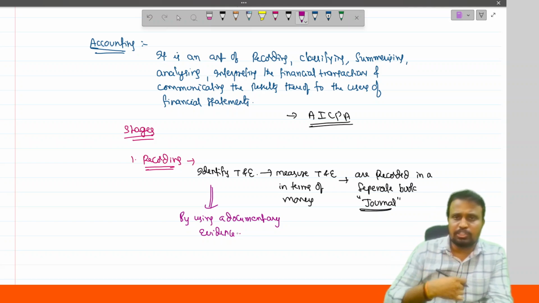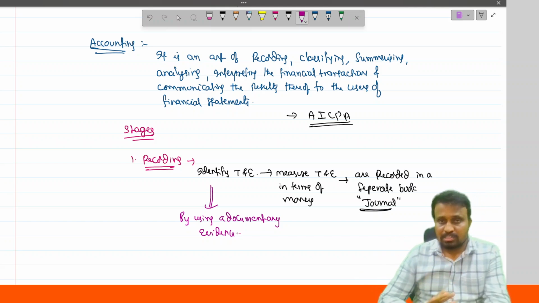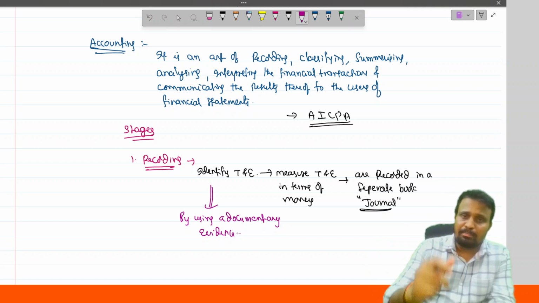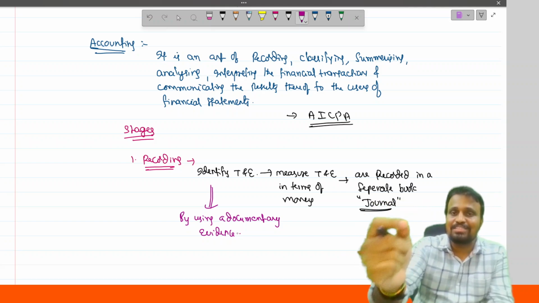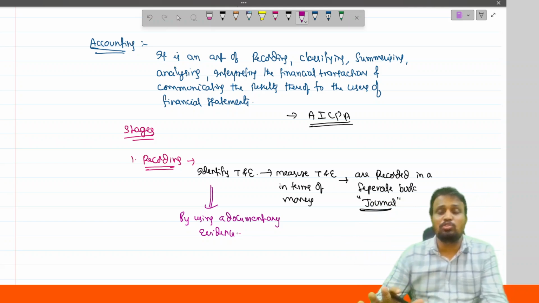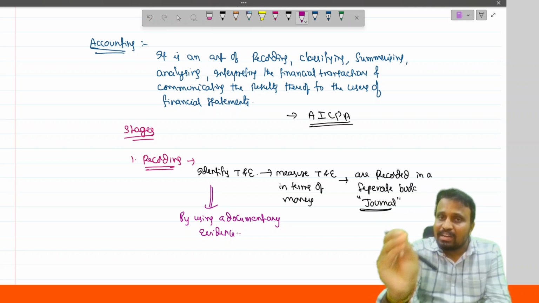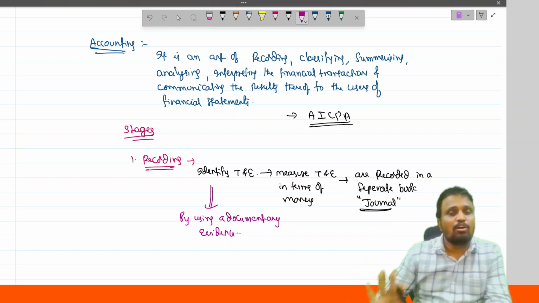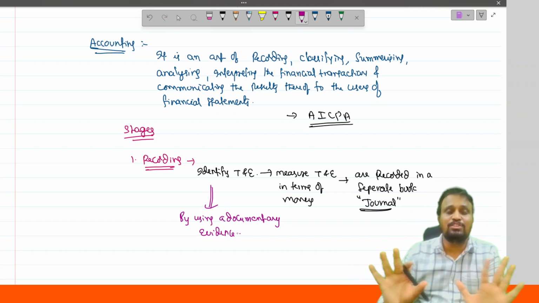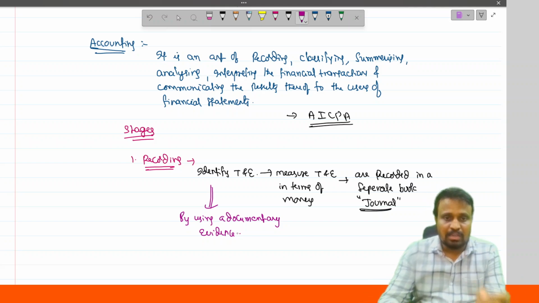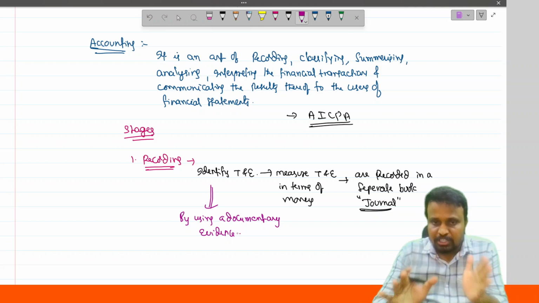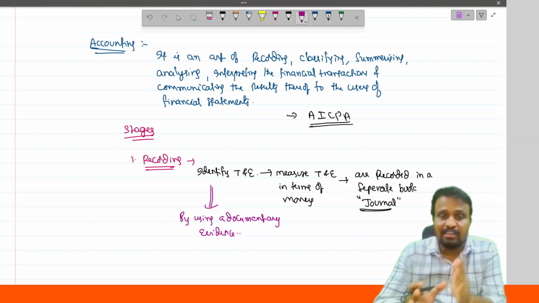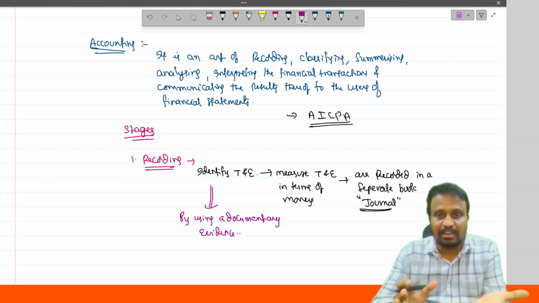For example, you go to the shop and purchase clothes. While making the payment, he gives you a receipt. That receipt itself is the evidence for the transaction, the purchase of the clothes. So the transactions are identified by using a documentary evidence.